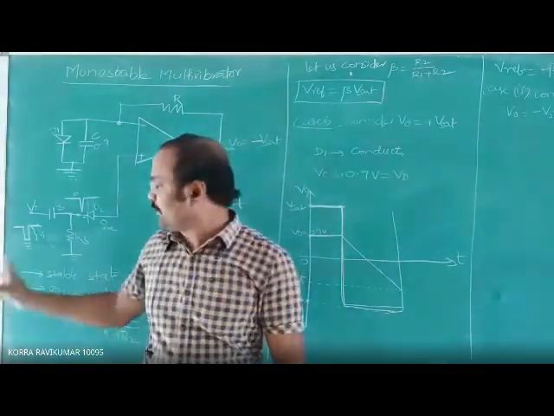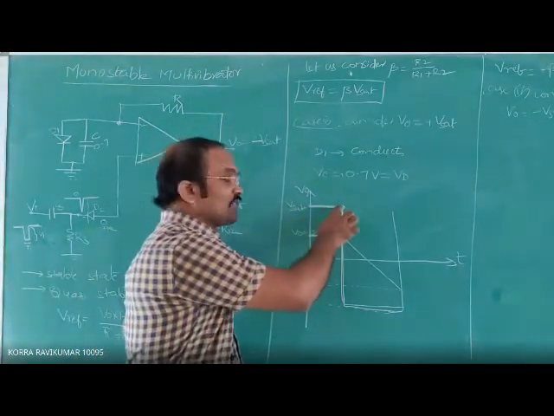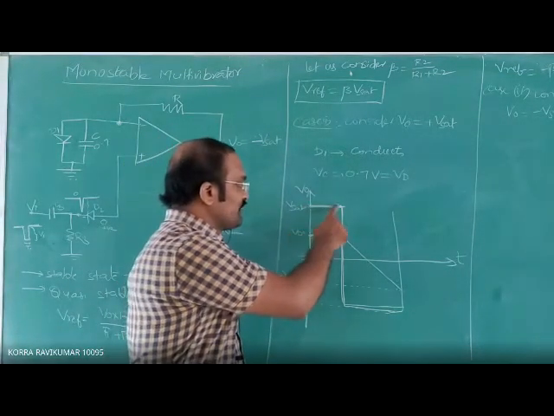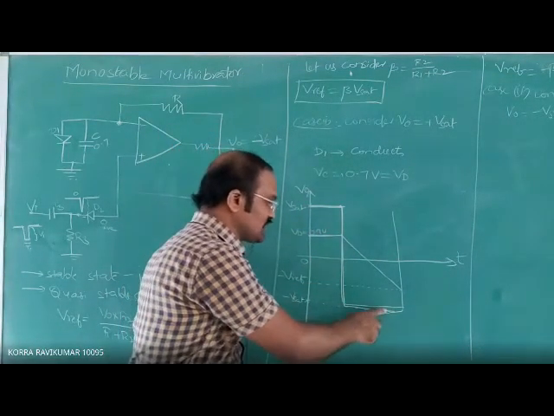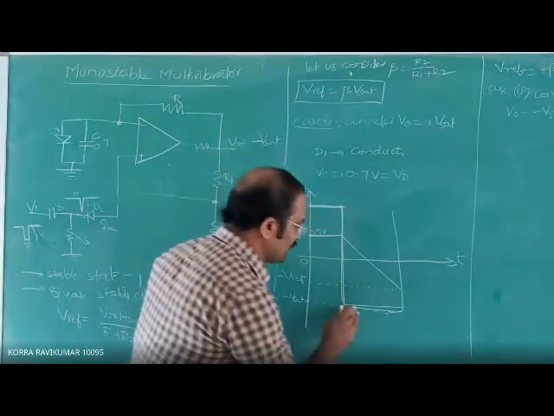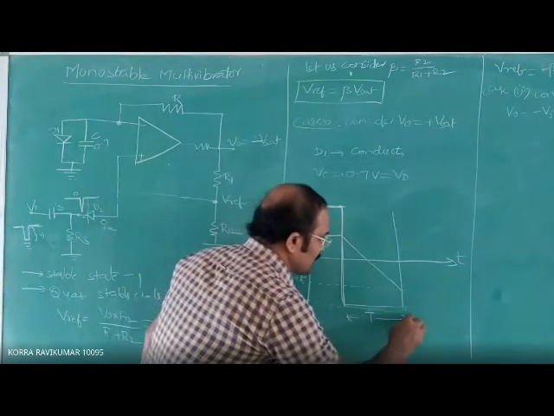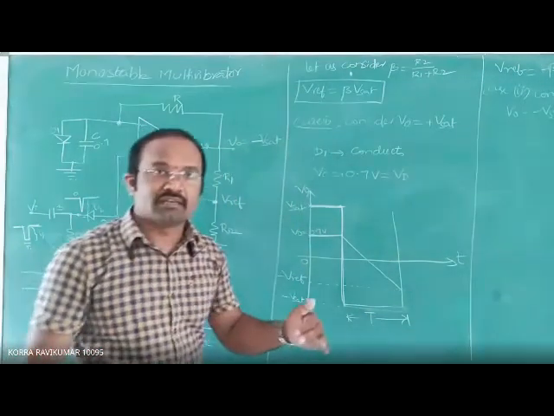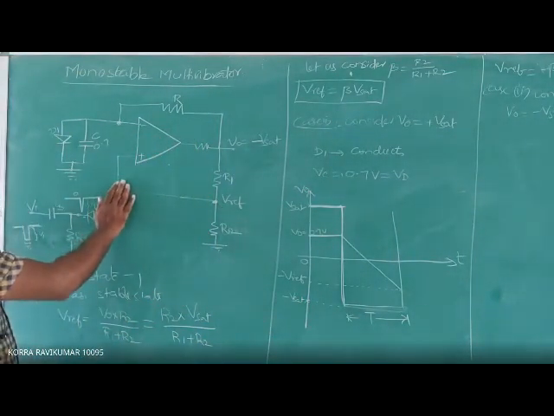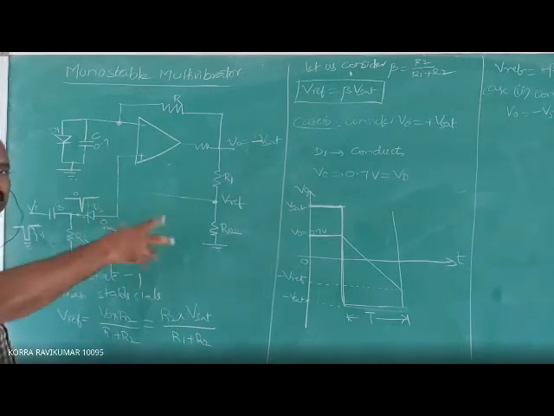Now we applied a negative triggering. Temporarily the output state of this multivibrator changes from plus V saturation to minus V saturation during only a certain period of time. That time period is called capital T. Again, the input terminal voltage, the inverting and non-inverting voltage, automatically changes.